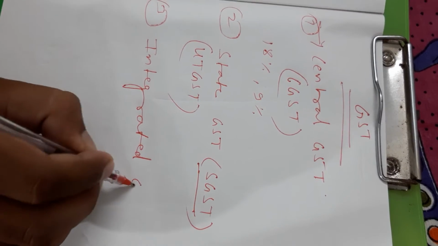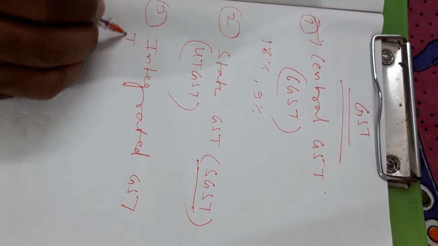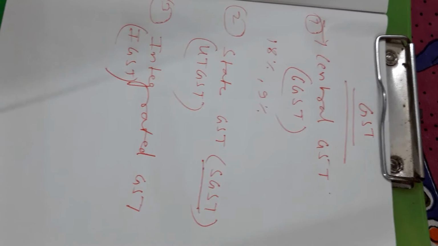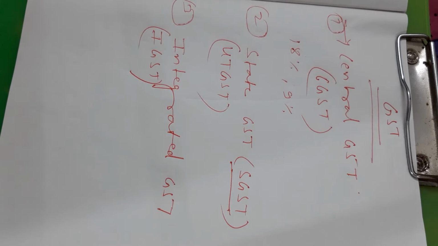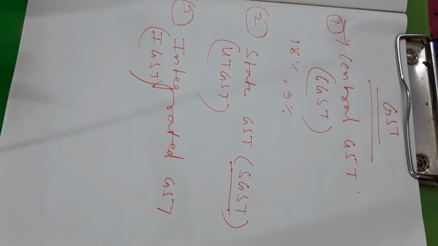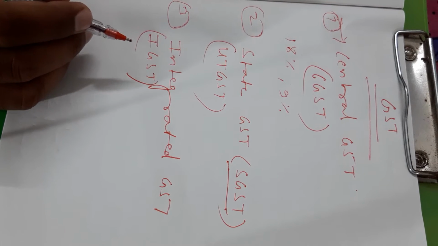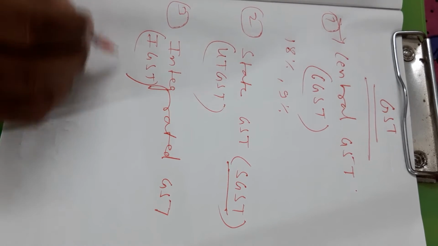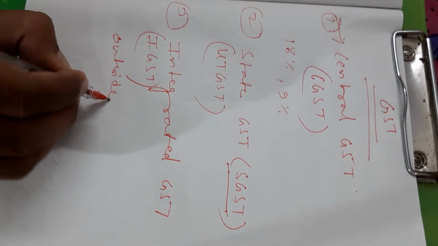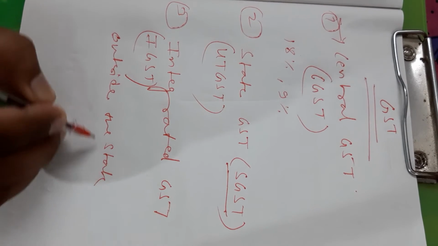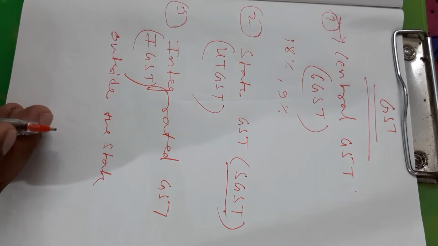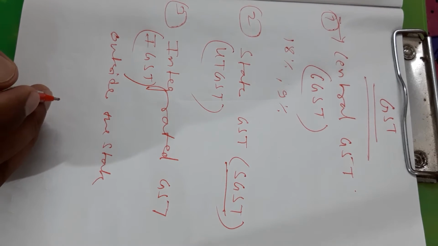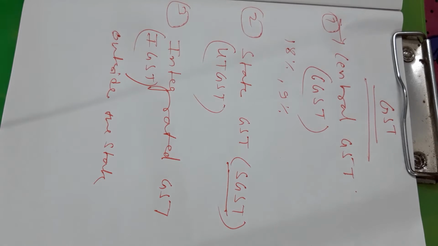Third is integrated GST, IGST. Integrated means national. IGST is levied on interstate supply of goods or services, outside the state, on import of goods and services into India, and on export of goods and services from India. Okay, clear?